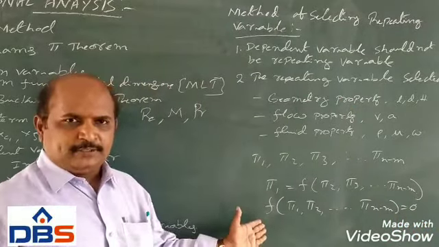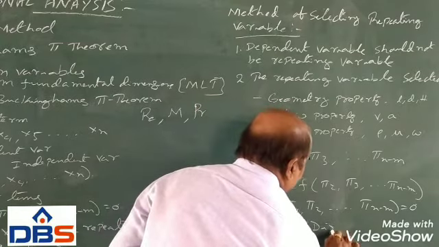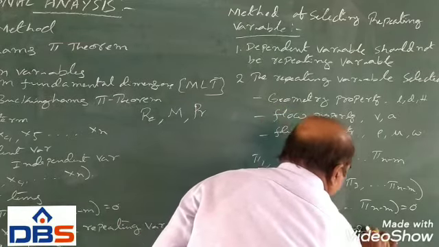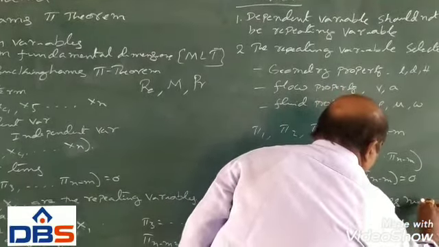Like this also we can represent. Here, a pi term is dimensionless. It's a dimensionless number.